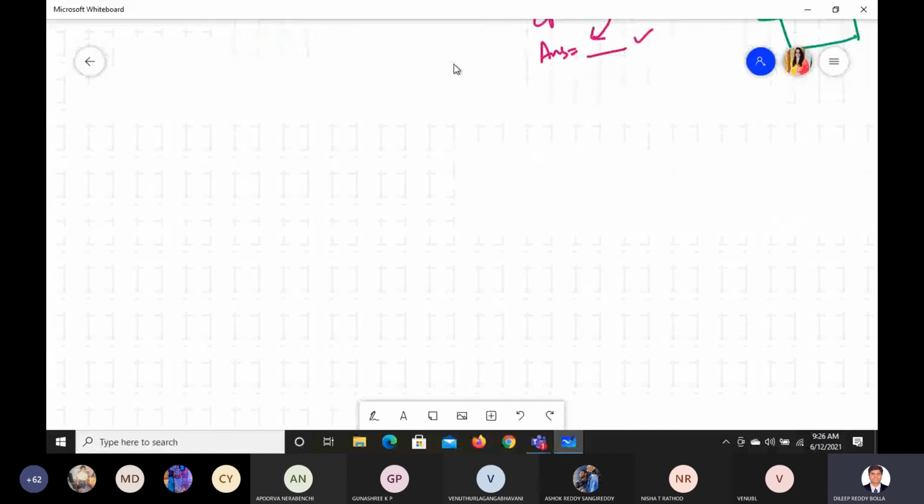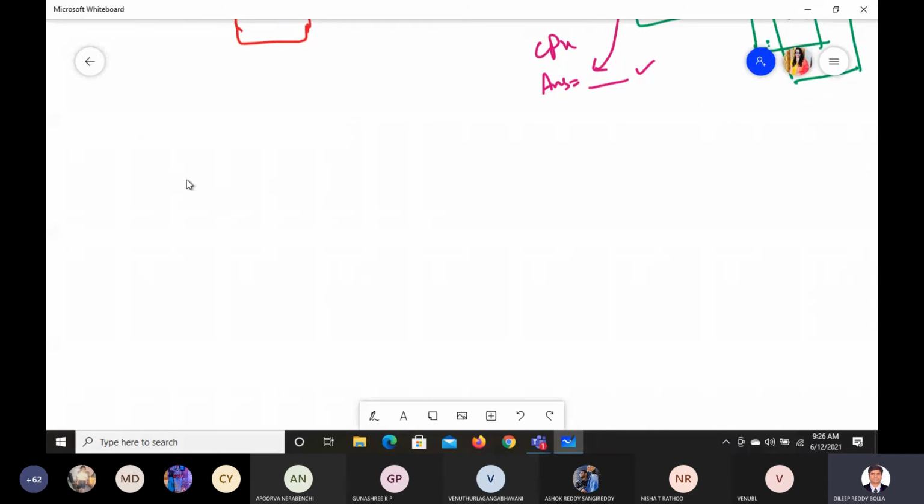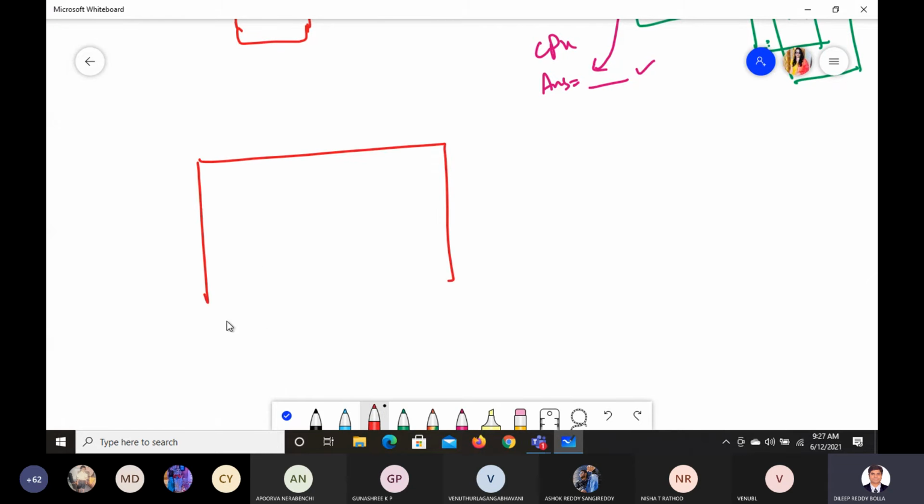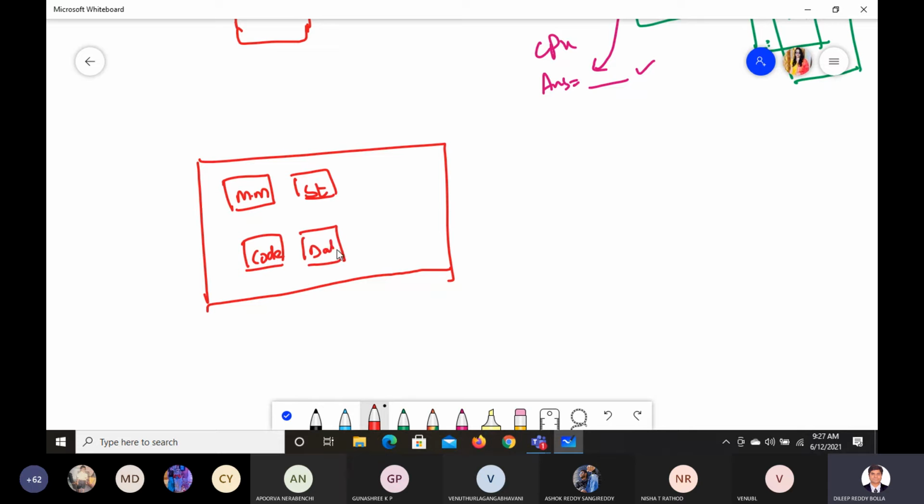Whenever we try to use paging, we cannot do it effectively. So they got an idea. Let us say this is the memory. Instead of dividing into pages, I'll do it like this. This part I'll use for main memory, this for stack, this for code memory, and this will be the data memory.